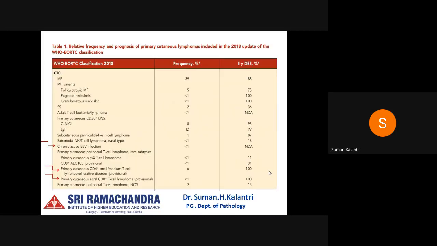So this is the updated 2018 WHO and EORTC, which is the European Organization for Research and Treatment of Cancer, classification, which I will be discussing one after the other.